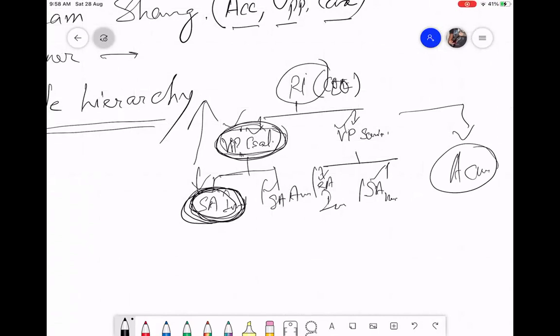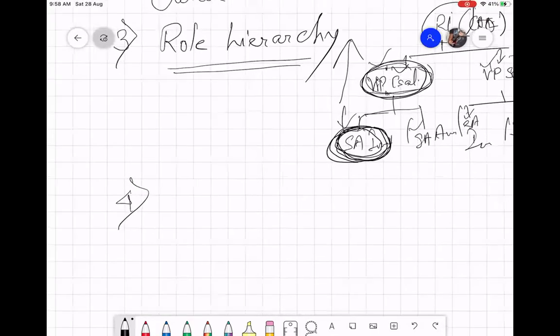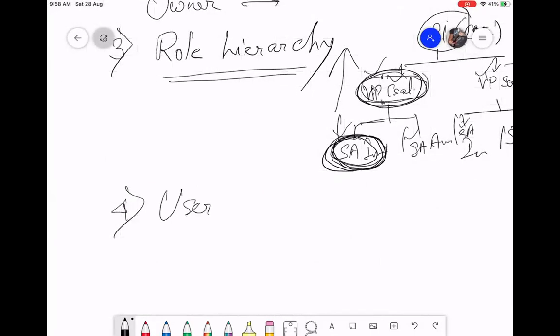I can change the role hierarchy, but it's a small team which has been created just for a specific purpose, then this will go away. So it is not advisable to change the role hierarchy. You can just create a new role, or don't even put them into a role. You can create a new thing called a user group.